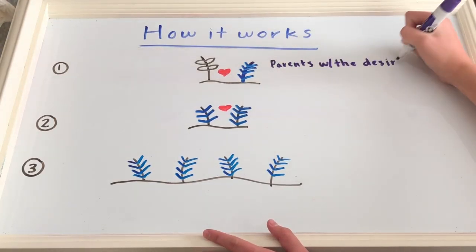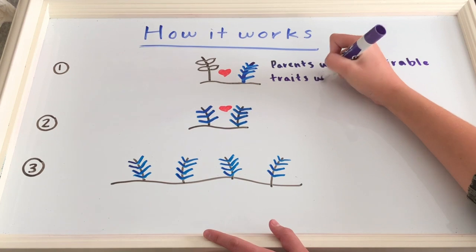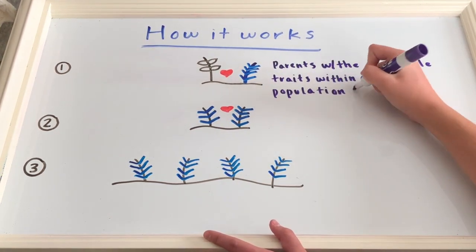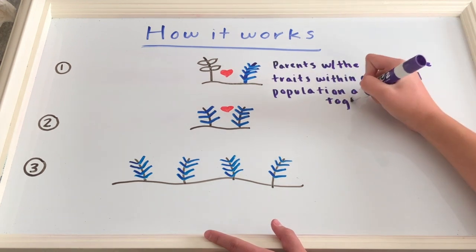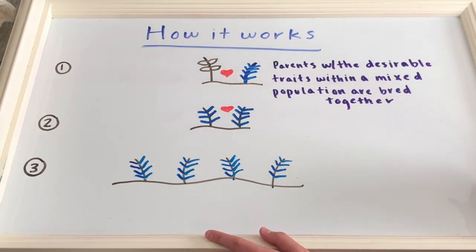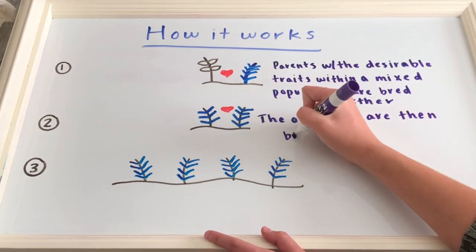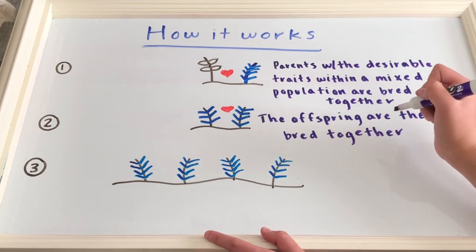The process of artificial selection begins when humans choose two parents from a mixed population that have desirable traits to breed together. Next, the offspring with these two desirable traits are bred together. Breeding is continued until multiple offspring exhibit the desired heritable trait.